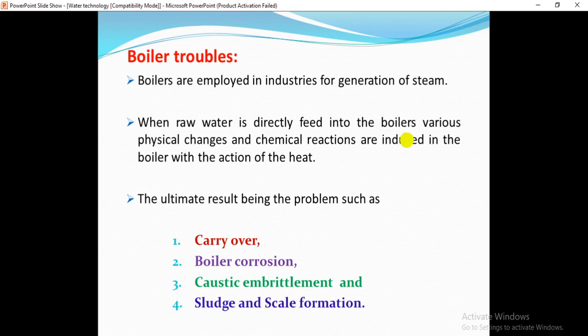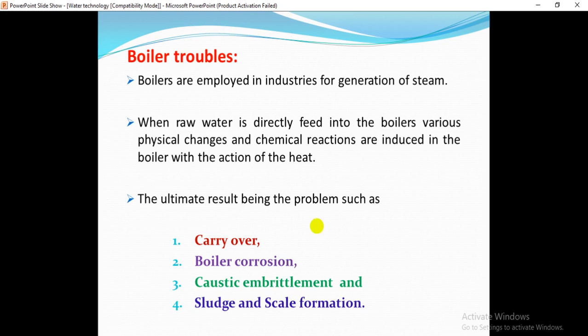There will be various physical changes and chemical reactions induced in the boiler by the action of heat, if we use raw water or hard water.